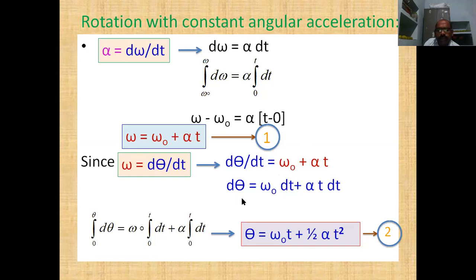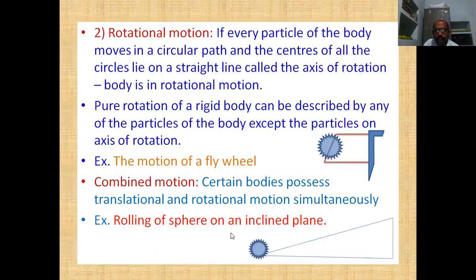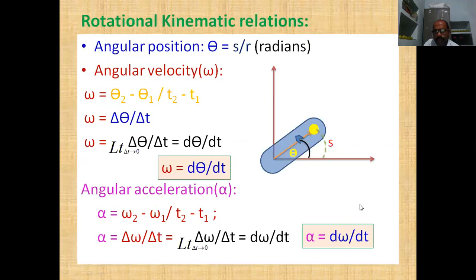Now we are applying the limits accordingly. Initially theta is 0, as we have seen from the earlier diagram. We are starting from here, so initially theta is 0, and after some time it has reached theta.